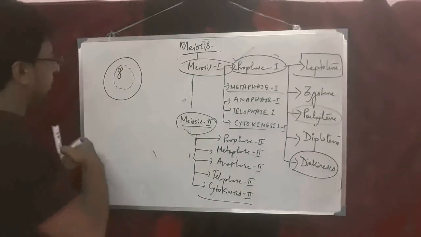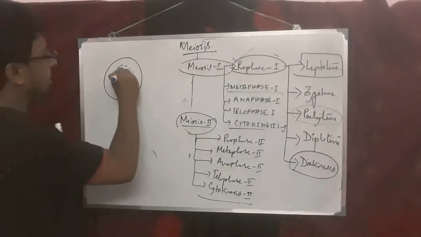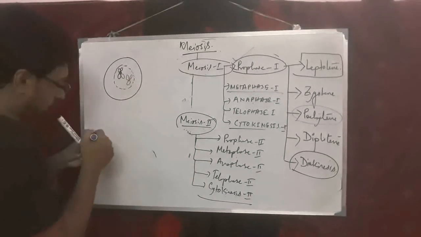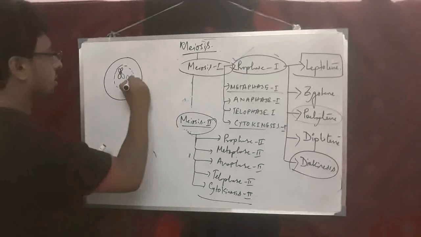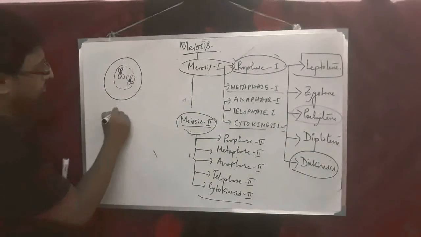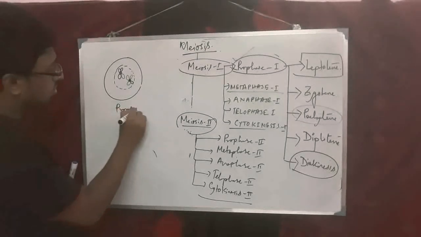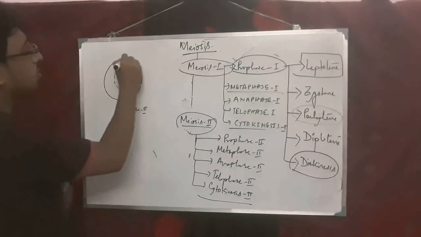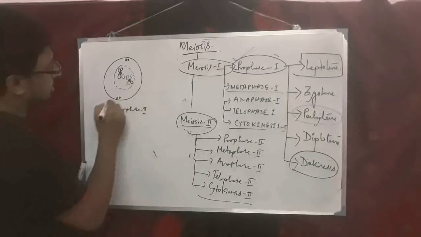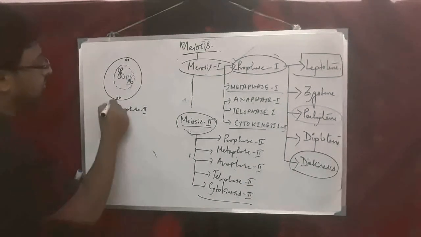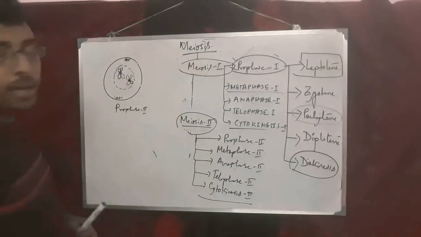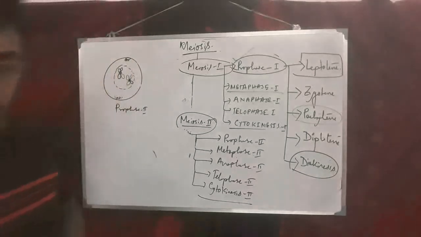But whenever you are drawing, it must be the chromosome after crossing over, so try to change the color of it. So this kind of structure is in prophase 2. Centrioles are present at two poles, and in late prophase 2 the astral ray forms, the nuclear membrane disappears, and the nucleolus also disappears.